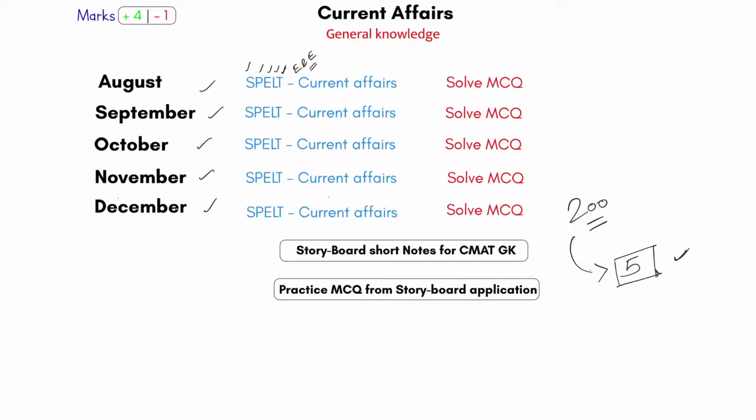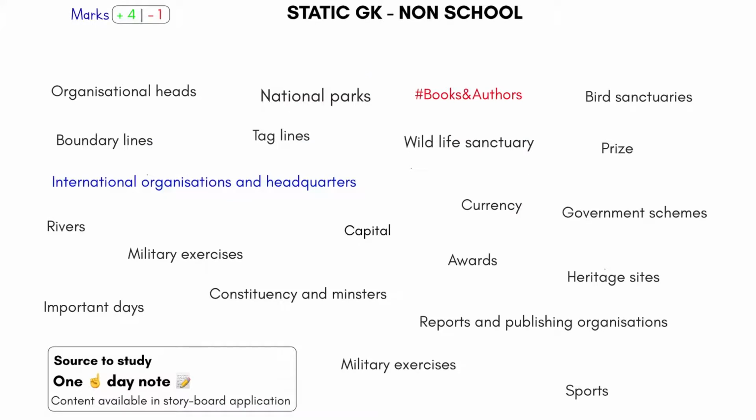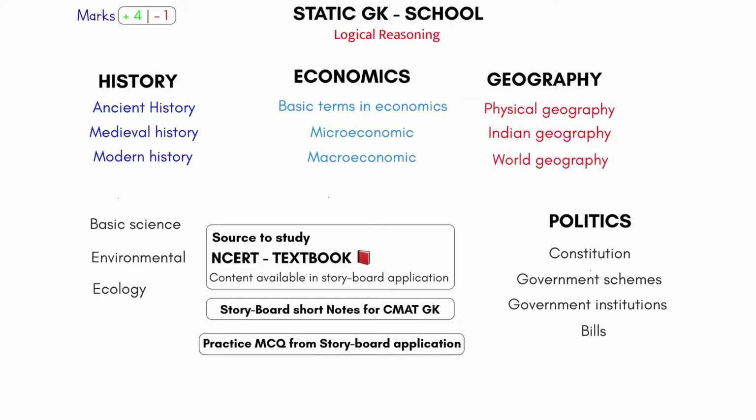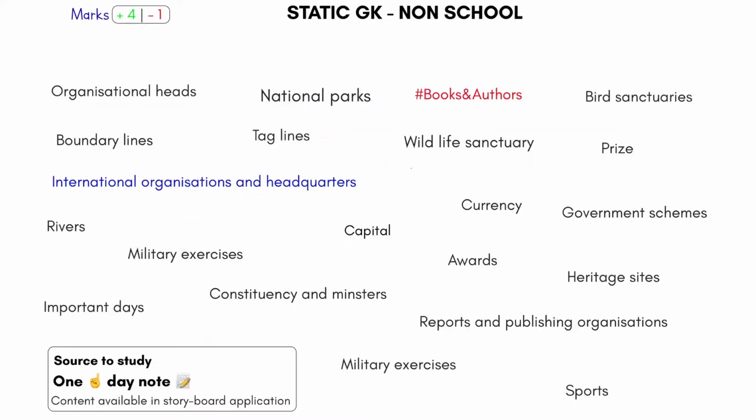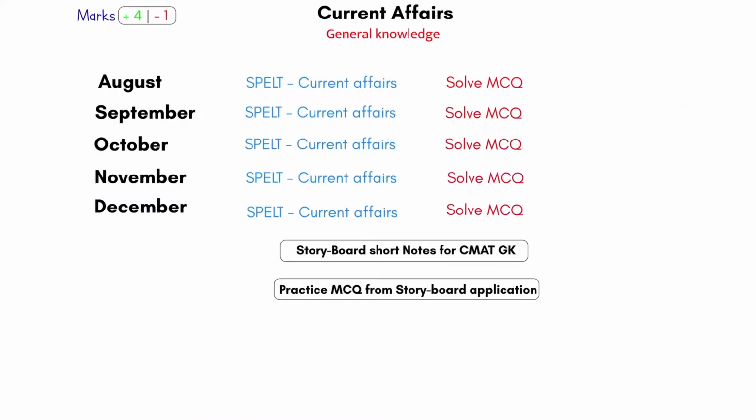So don't put much energy on current affairs, because CMAT does not ask you many questions on current affairs. If you want to spend your energy, this is where you should: static GK non-school and static GK school. Because the majority of the questions in your exam will be asked from this part.